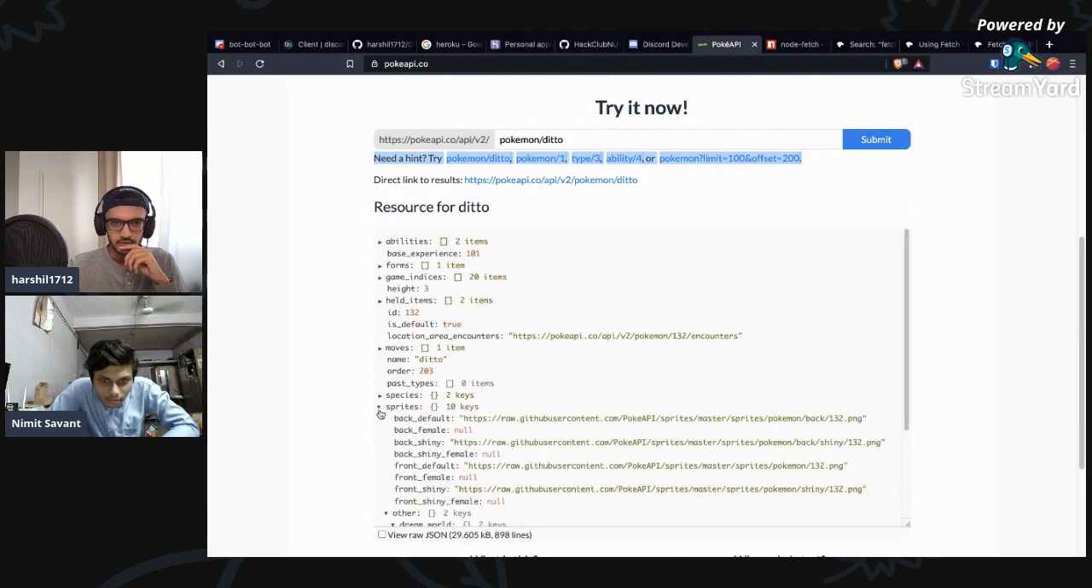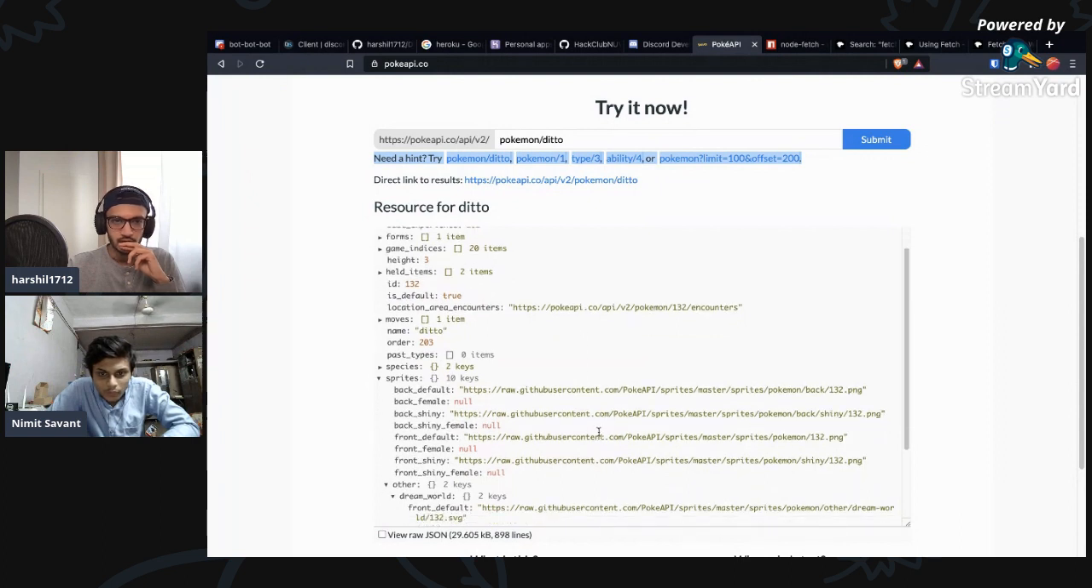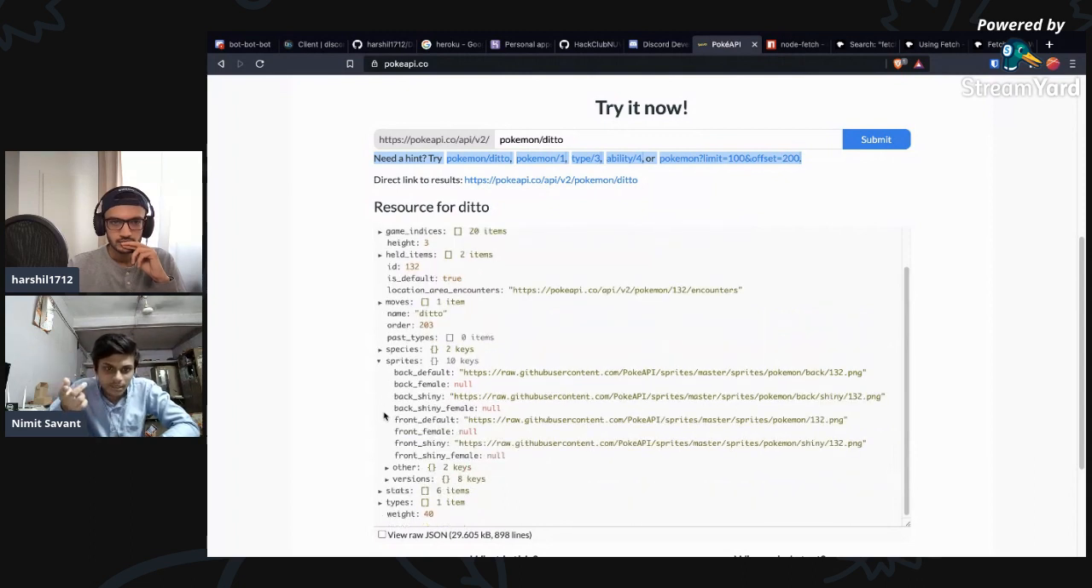Sprites won't be an image. Oh, it is an image. Wow. Let's just take one of those and open it, and see which image we actually want.